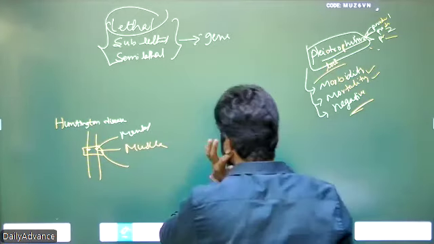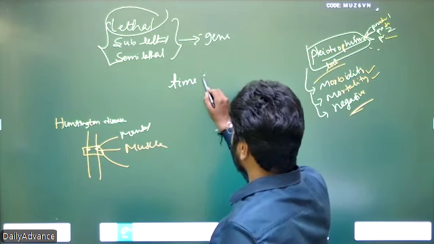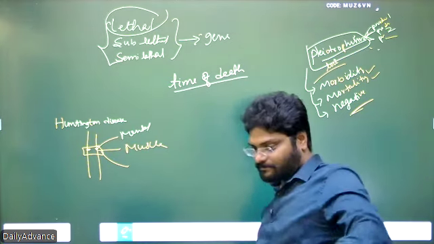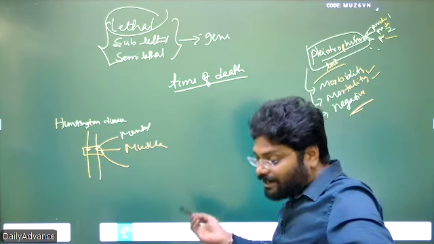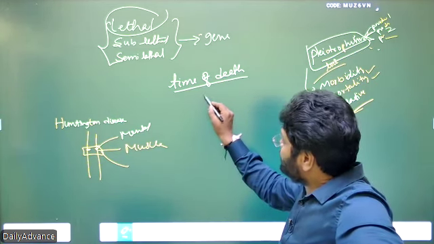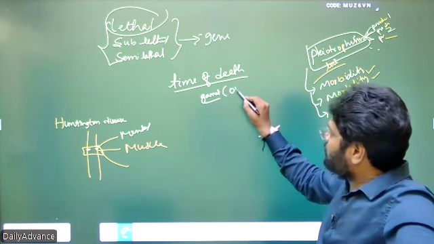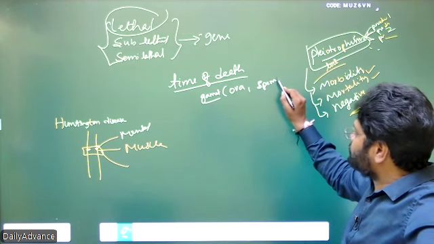Again, lethality varies based on the time of death of an individual. The individual starts his life as a gamete: the ovum, the female gamete, and the sperm, the male gamete.